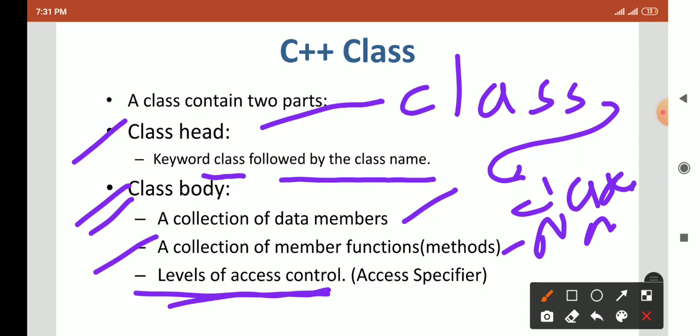So this is the structure of a C++ class. The head contains the class keyword followed by the class name, and the body contains the data members and functions along with the access specifiers.